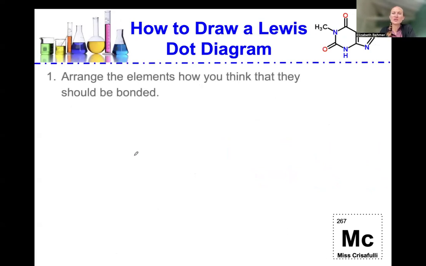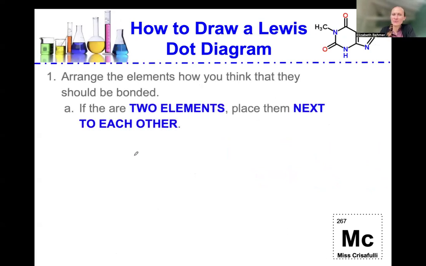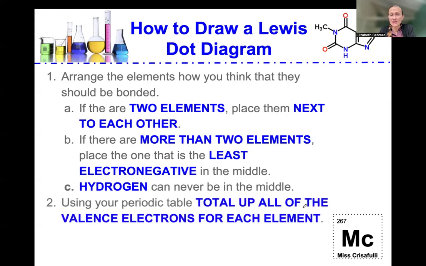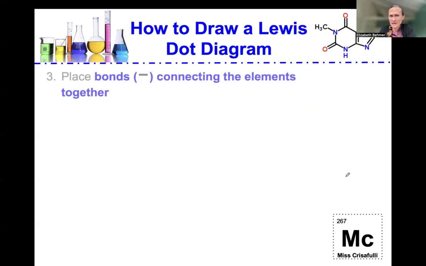All right, so how to draw a Lewis dot diagram. Arrange the elements how you think they should be bonded. If there are two elements, place them next to each other. If there are more than two elements, place the one that is the least electronegative in the middle. So for example, hydrogen will never be in the middle of the Lewis dot diagram. Using your periodic table, total up all the valence electrons for each element, and we'll go through several examples here.